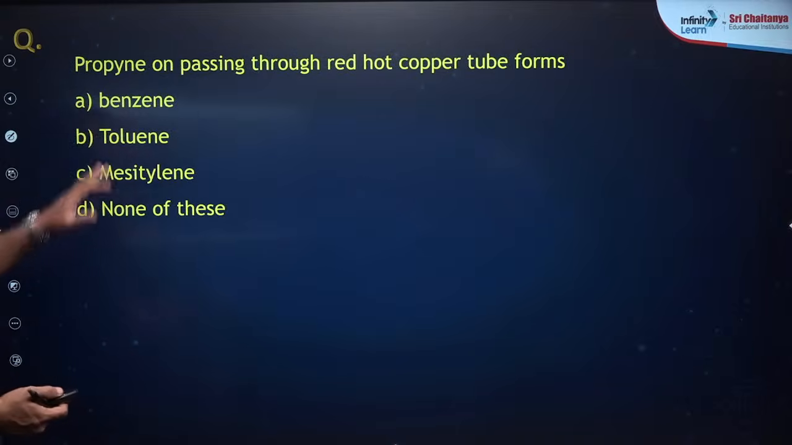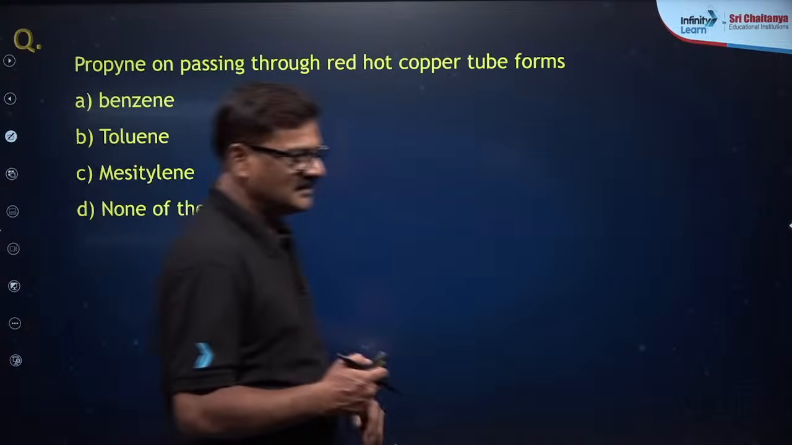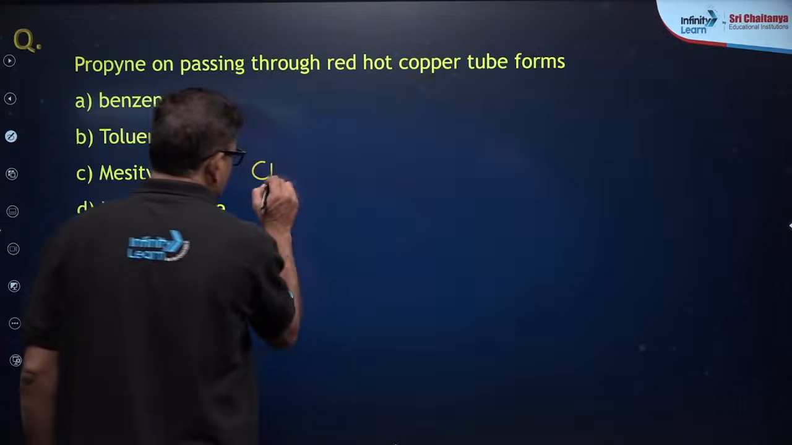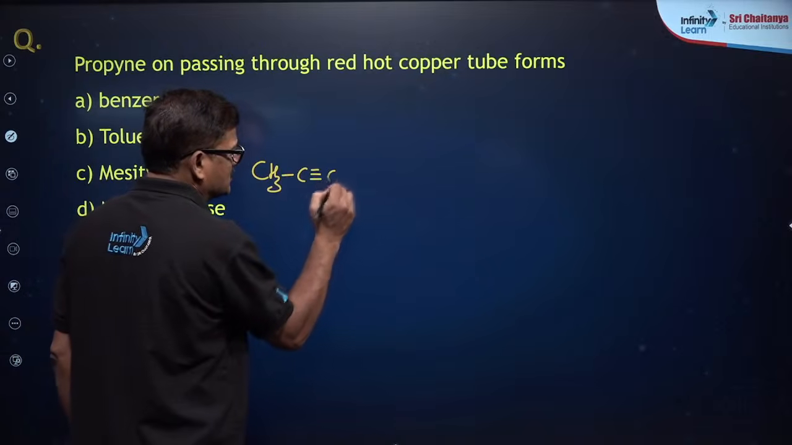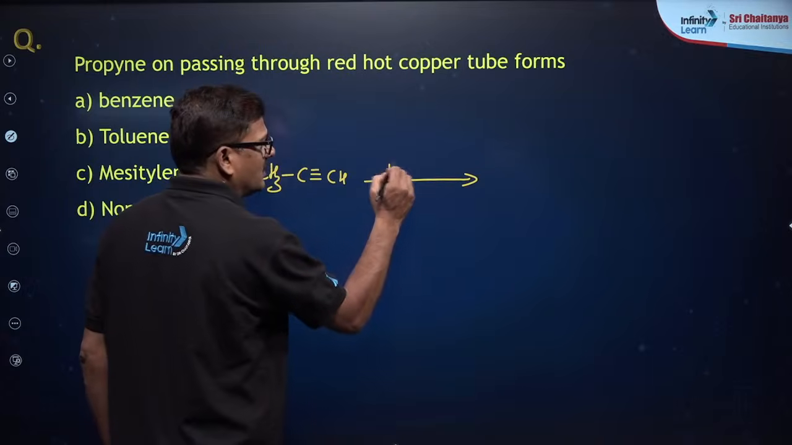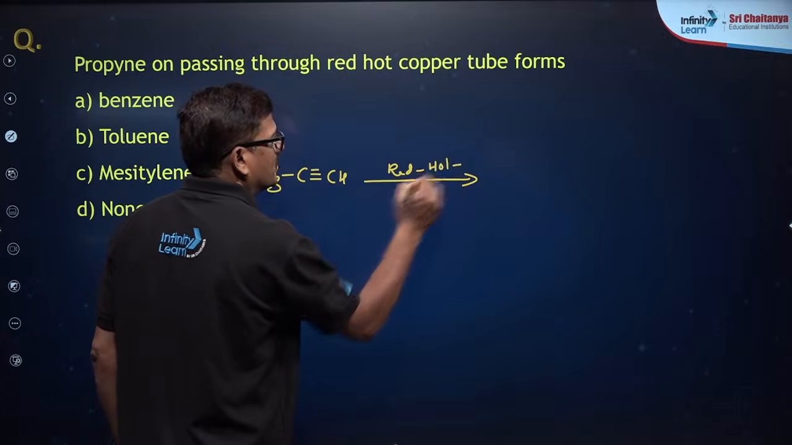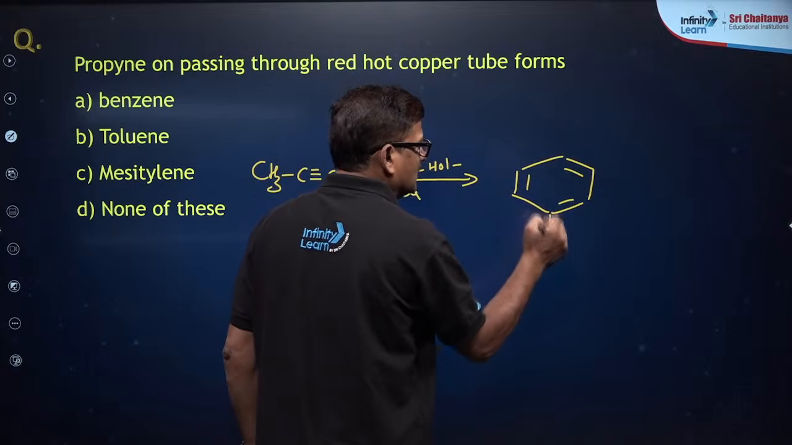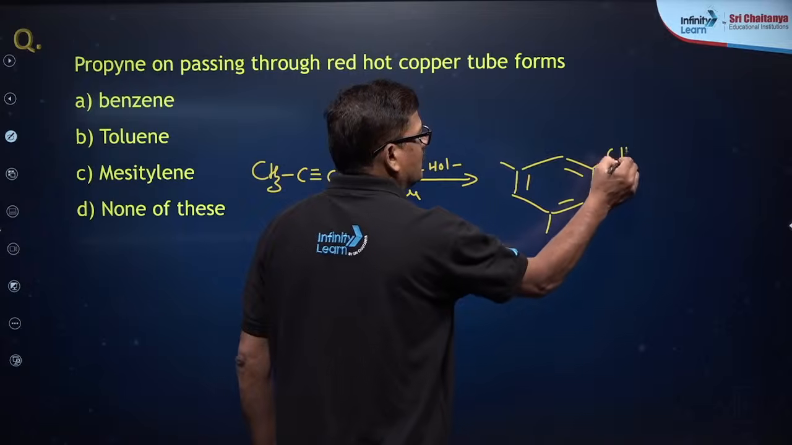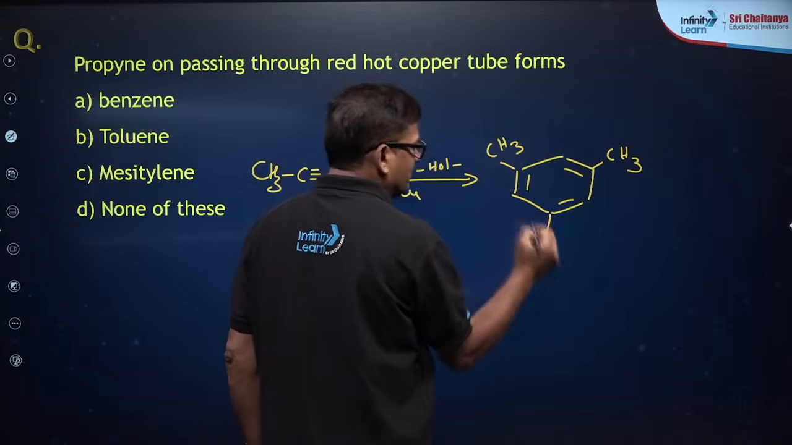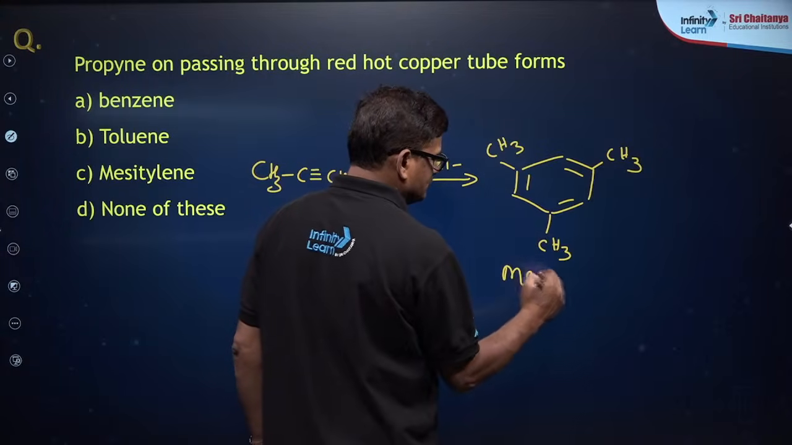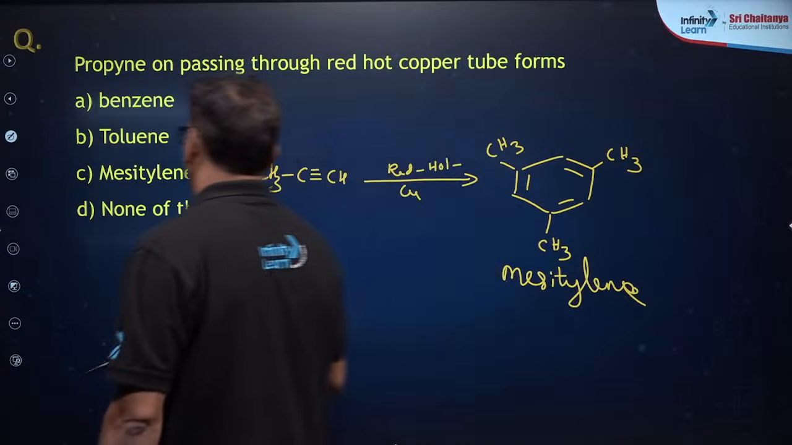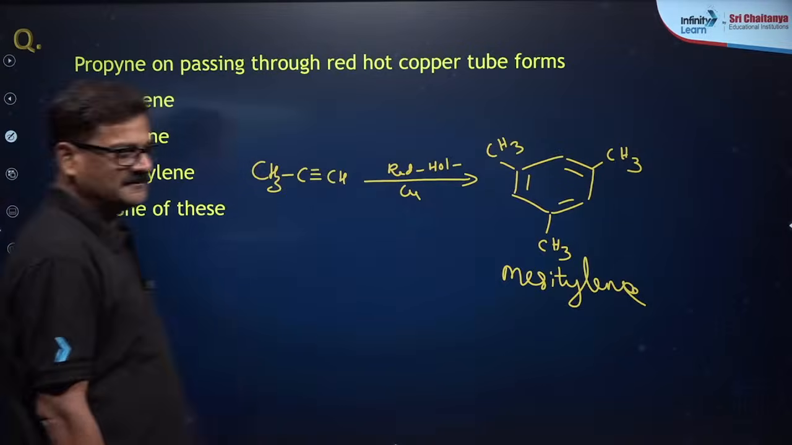Now you see propyne on passing through red hot copper tube, cyclic polymerization takes place. Children, CH3 C triple bond CH, when it is passed through red hot copper tubes, you are going to get mesitylene formed. So mesitylene is the answer.